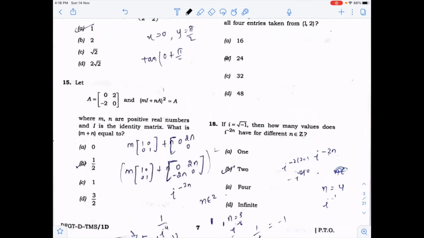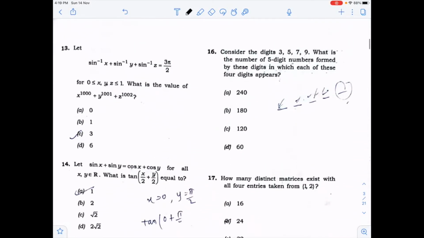Now, after that, in this 15th question, you can solve this question by comparing the matrices here, because that is compulsory. And after that, when you compare the matrices, you will find the values of m and n, and then the answer is B.